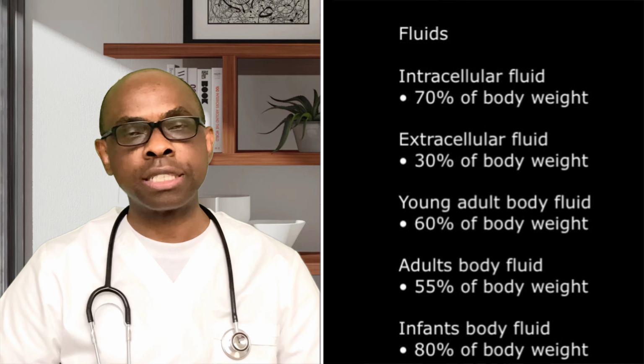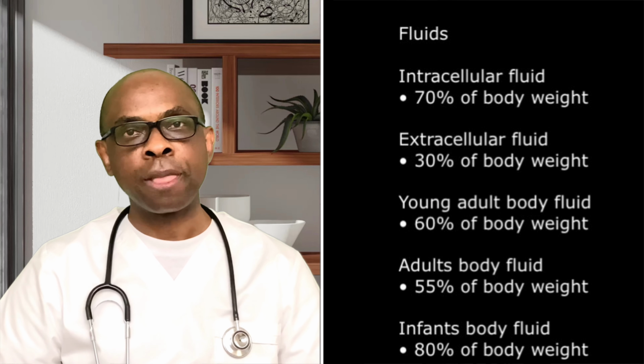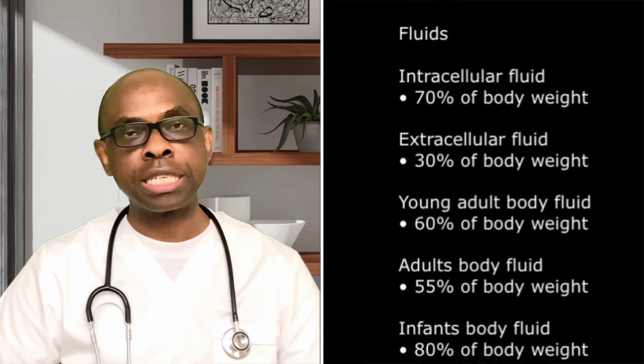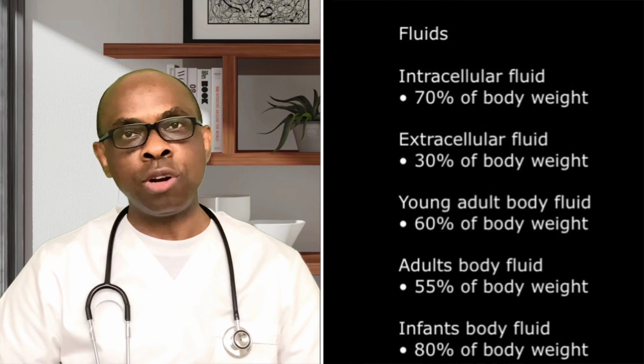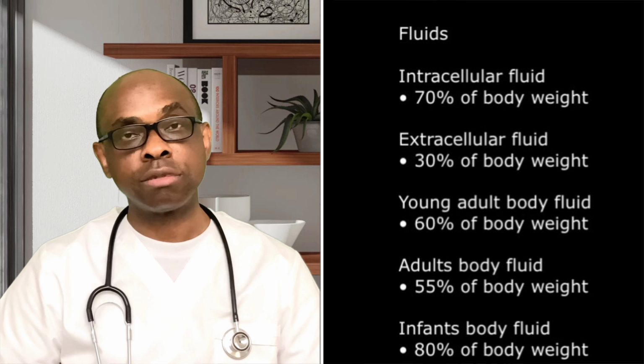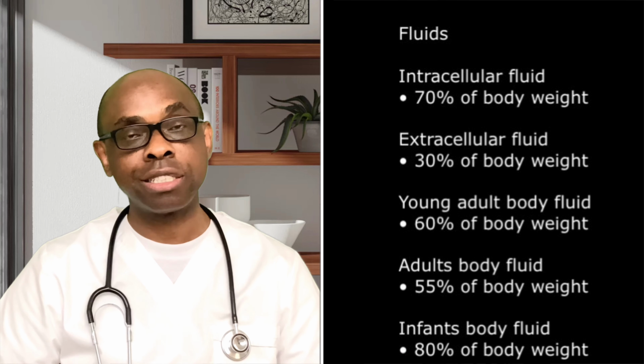Fluid is very important. We have intracellular fluid that is about 70% of our body weight, and extracellular fluid that is about 30% of our body weight. In young adults, about 60% is made up of body fluid. In older adults, about 55%, while in infants, about 80% of the body weight is made up of body fluid. So when they are dehydrated, the prognosis is not good. You need to rehydrate them as soon as possible.